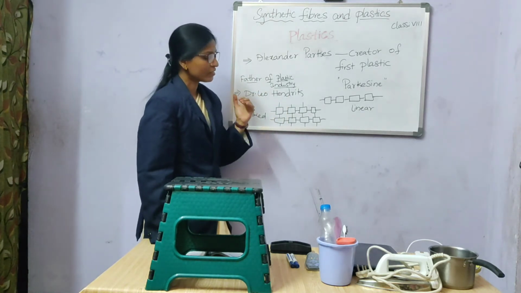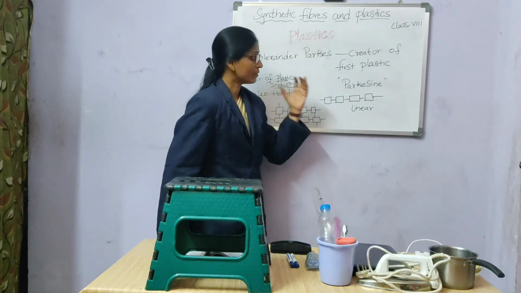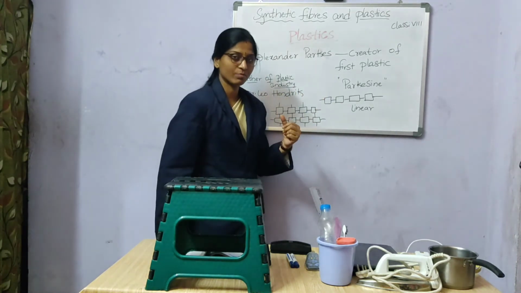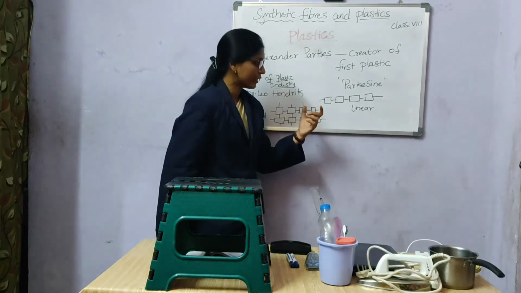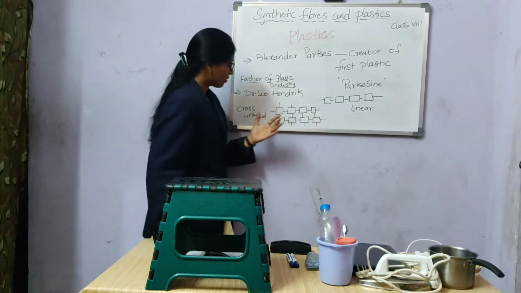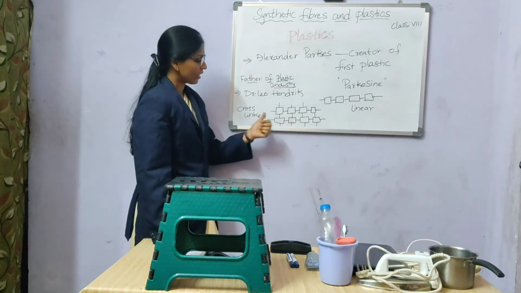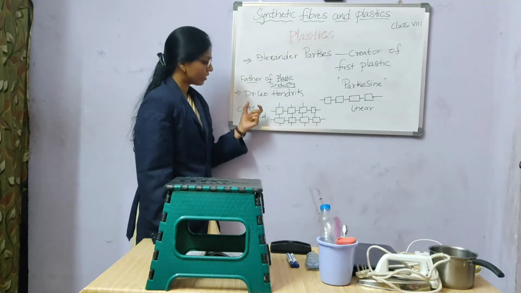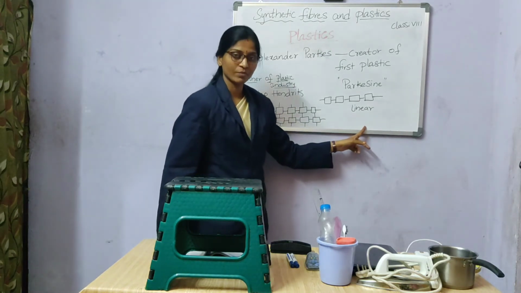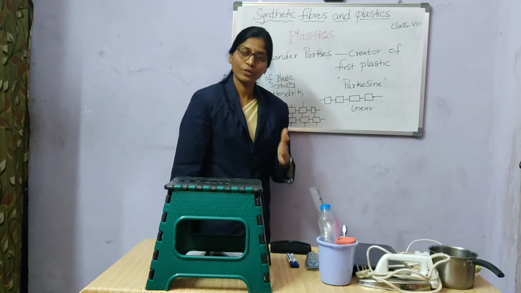Like synthetic fibers, plastics are also joined in different manners, with two different arrangements of the monomer units. One is the linear form of the monomer units, and the other is the cross-linked type of the monomer units. They are joined together in the cross-linked form and the linear form. So plastics are of two different types.